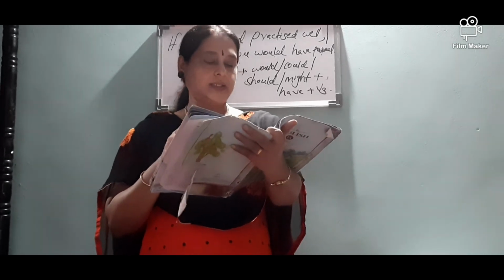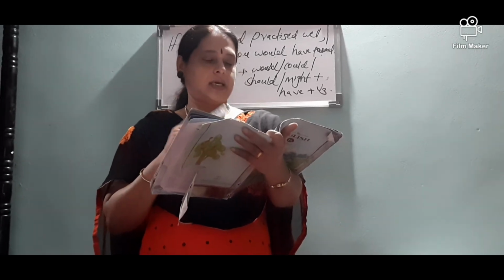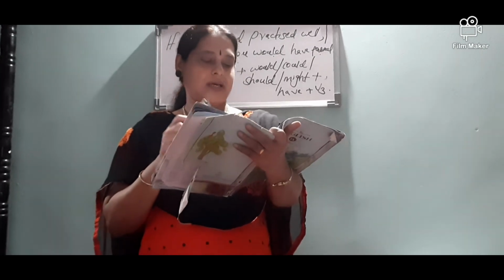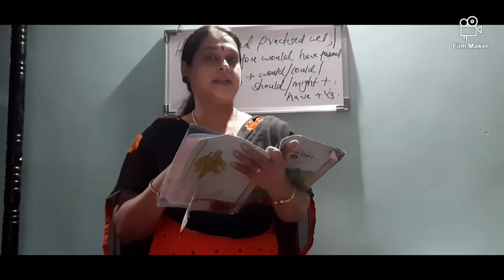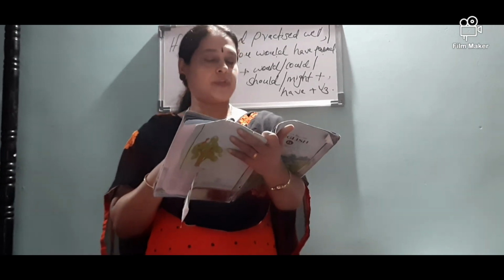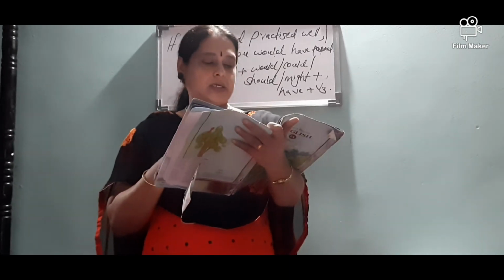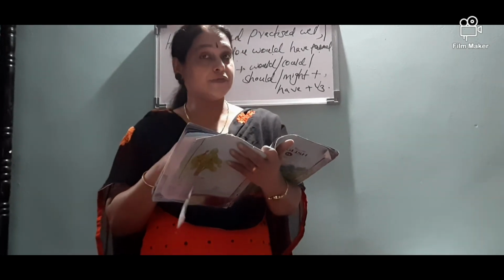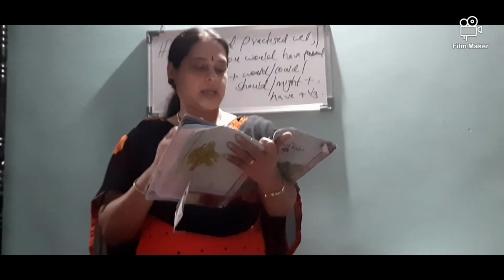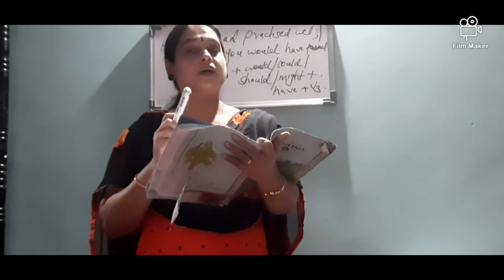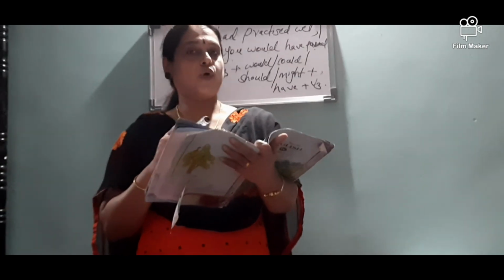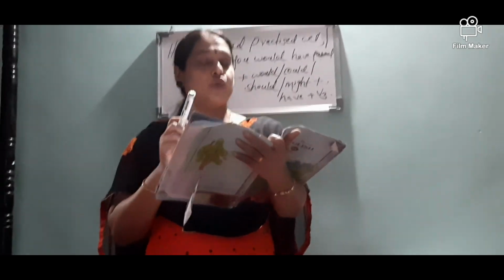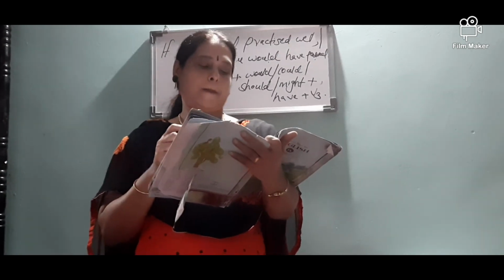Okay. Next, Pavan says, if Tarun dash, I wouldn't have become the winner. Here also, you have to write the if clause. If Tarun hadn't fallen down, I wouldn't have become the winner.